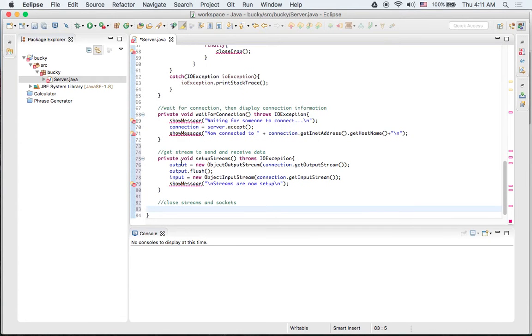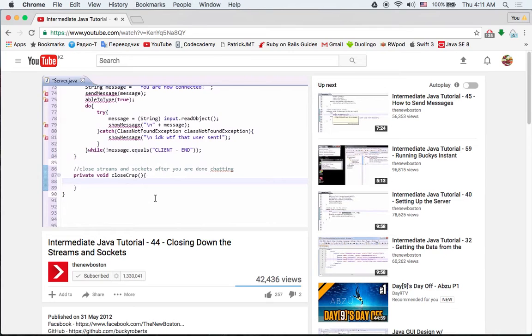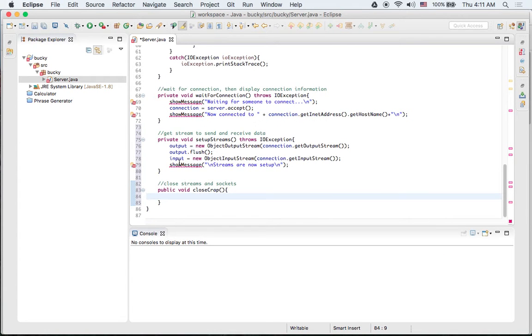Close crap. And obviously, we have to build this ourselves. Java would not be ridiculous enough to name something close crap. Though I wish there was a built-in method called close crap, because that would just make my day.